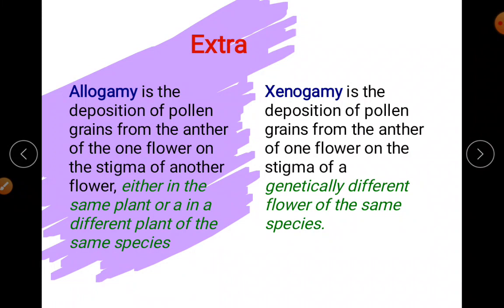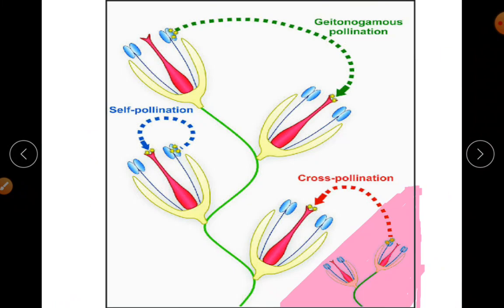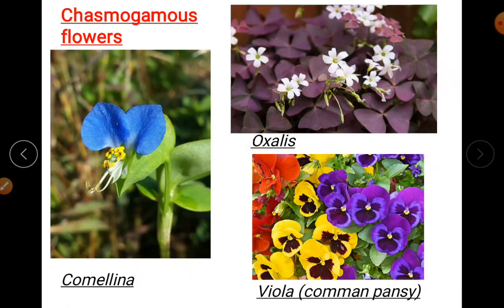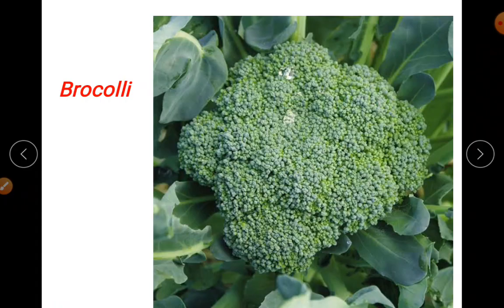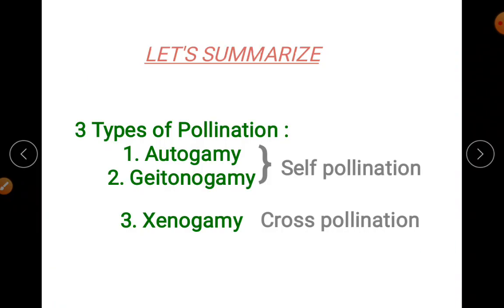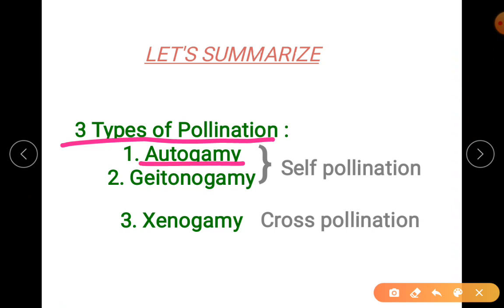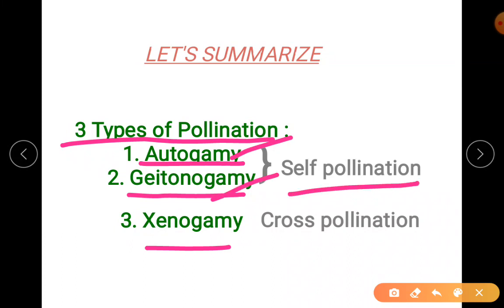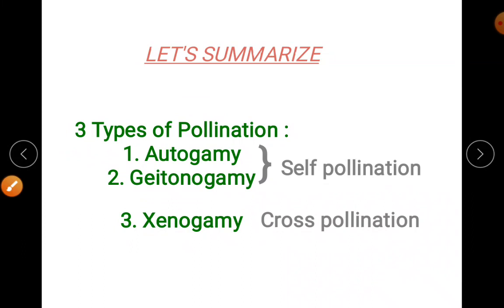In your present syllabus we are following the three types of pollination: autogamy, geitonogamy and xenogamy. So autogamy and geitonogamy are self-pollinating types. Xenogamy is a type of cross-pollination. So is it clear? That is your summary of the types of pollination.